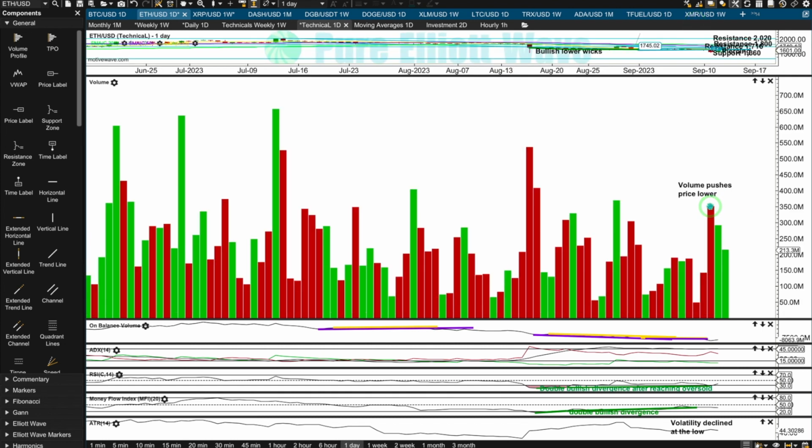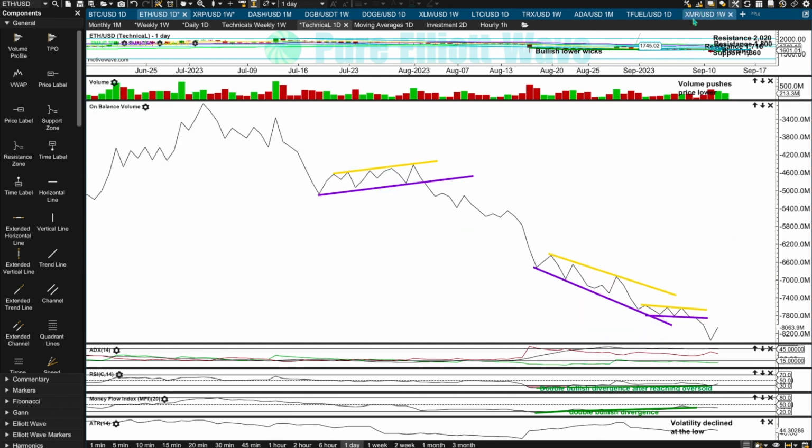Volume was pushing price lower. The piercing pattern does not have good support from volume. The last signal from Ethereum with on-balance volume was bearish. On-balance volume is now bouncing up, so the downward movement to follow that signal has been seen now, so I'm waiting for the next signal, none yet.